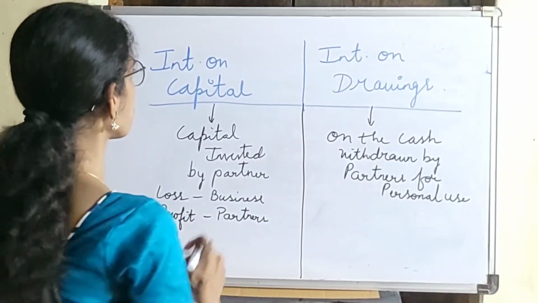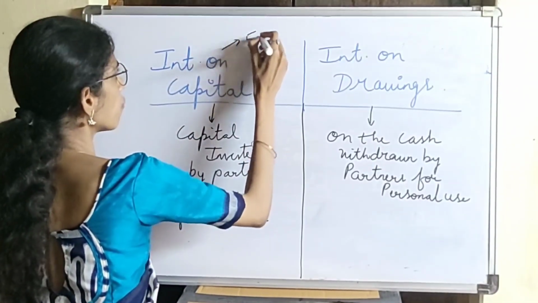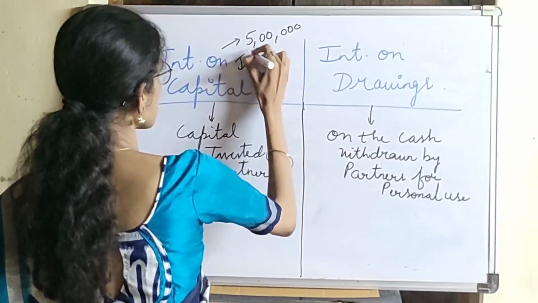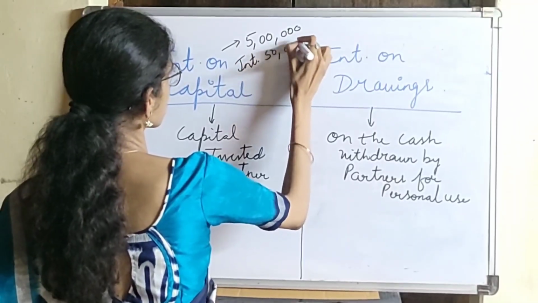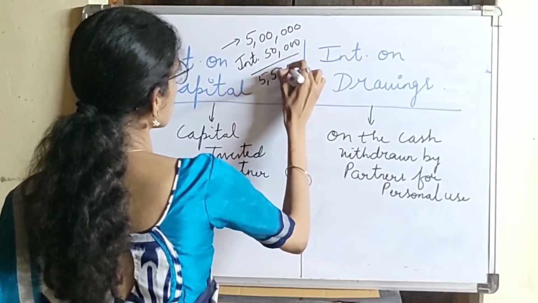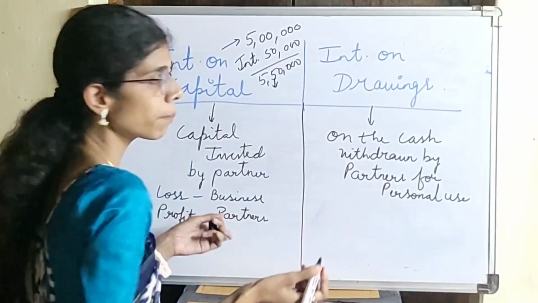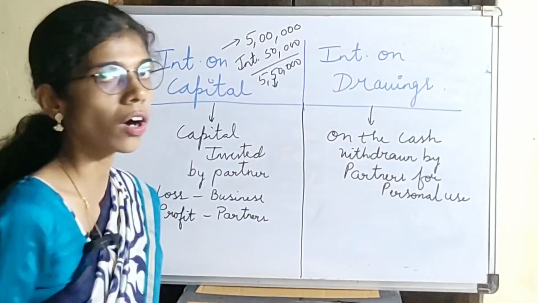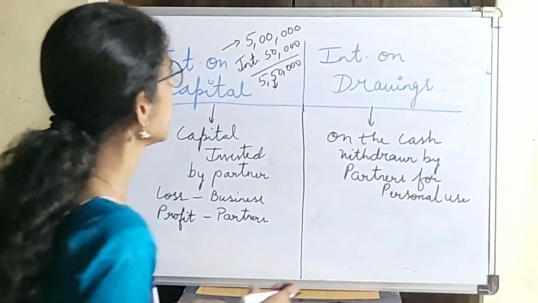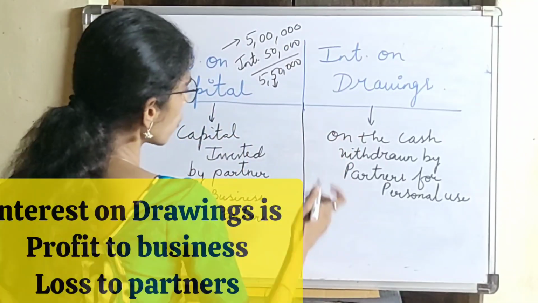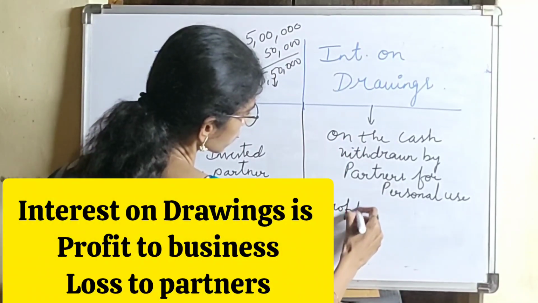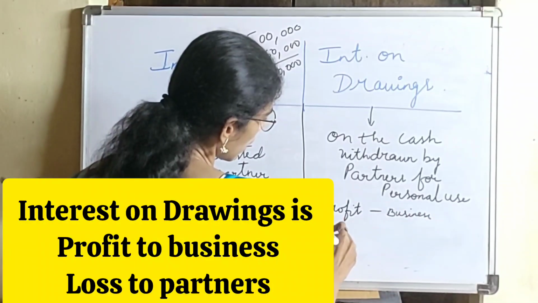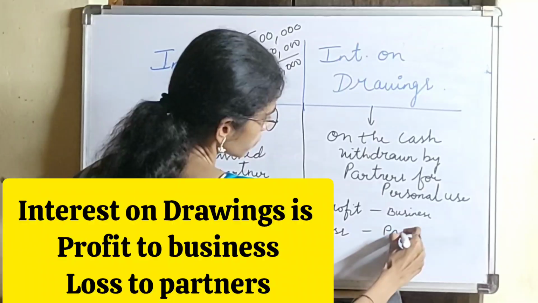How? Because suppose the partners have made an investment of 5 lakh and on that interest of 50,000 is provided by the business, then this 50,000 will be an income or profit to the partners, not for the business, because the business has to give the interest. So for the business it will be a loss and for the partners it will be a profit. Next is interest on drawings. Interest on drawings is profit to the business and loss to partners.